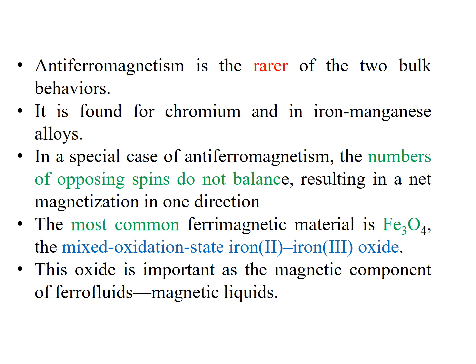The most common ferrimagnetic materials are Fe3O4, the mixed oxidation state of iron 2 and iron 3. The oxide is important as the magnetic component of ferrofluids and magnetic liquids. This is a description about ferrimagnetic materials.